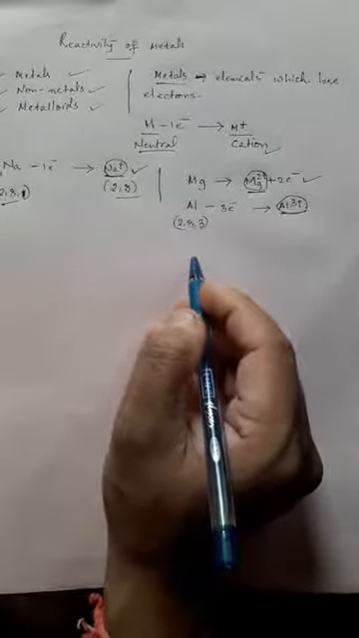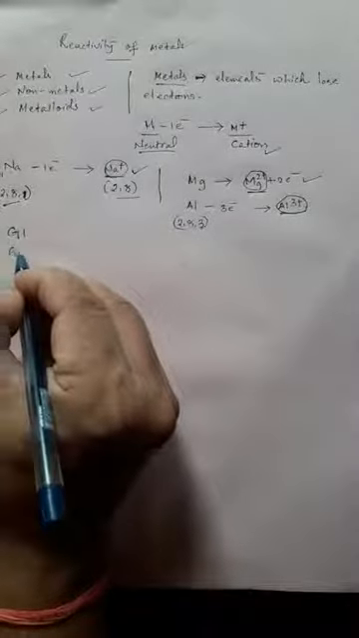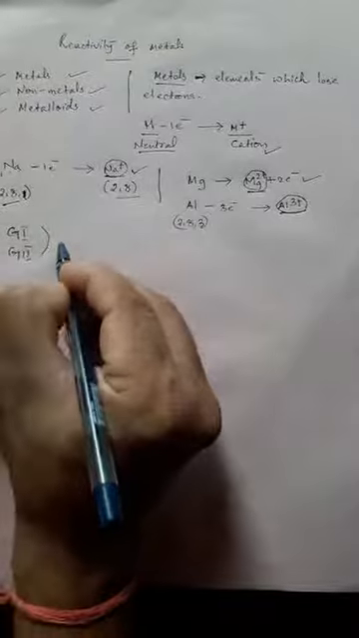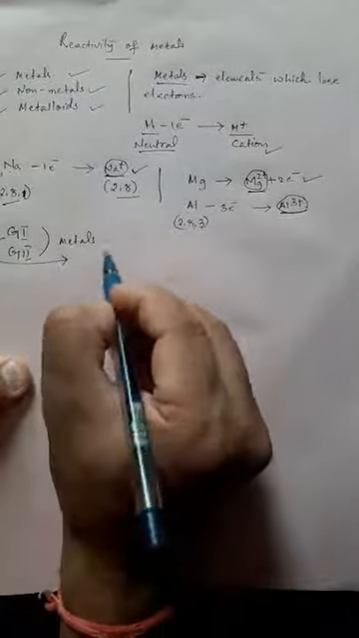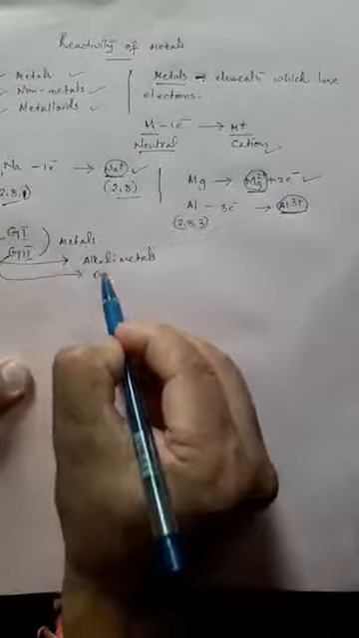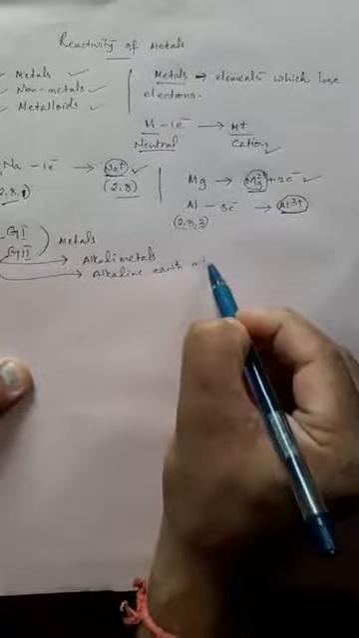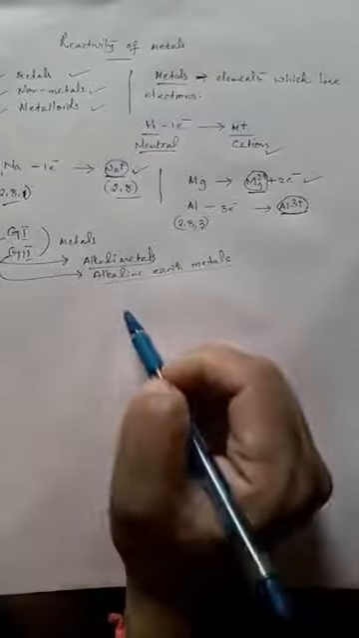Before we move to non-metals, let's see examples of elements in groups of the periodic table. Basically, group 1 and group 2 elements in the periodic table are metals. Group 1 are called alkali metals. Likewise, group 2 elements are called alkaline earth metals. Group 1 alkali metals, group 2 alkaline earth metals. Please remember this, and some examples also.